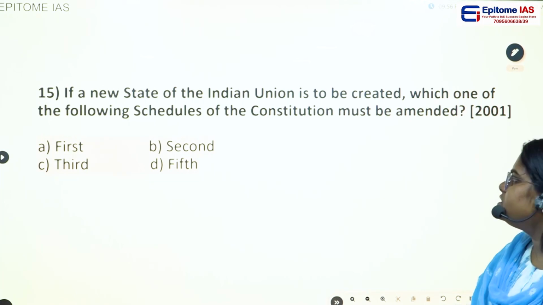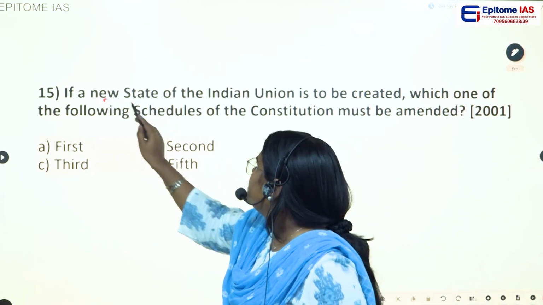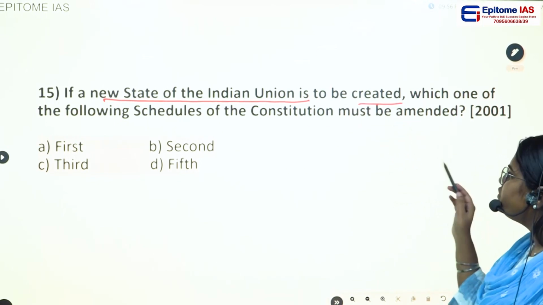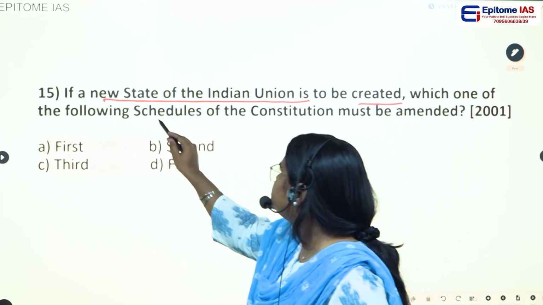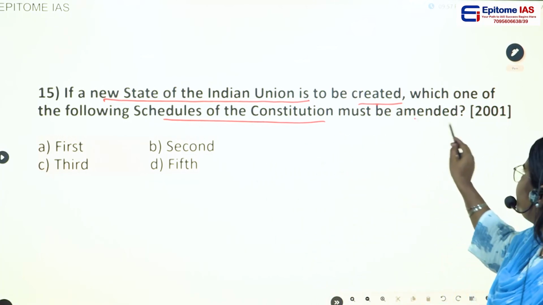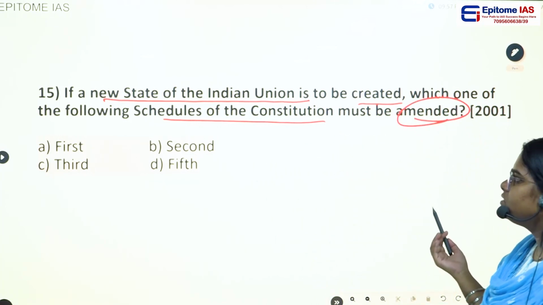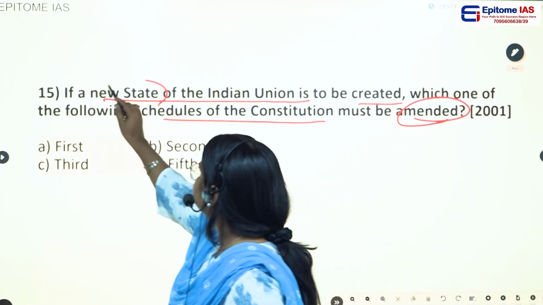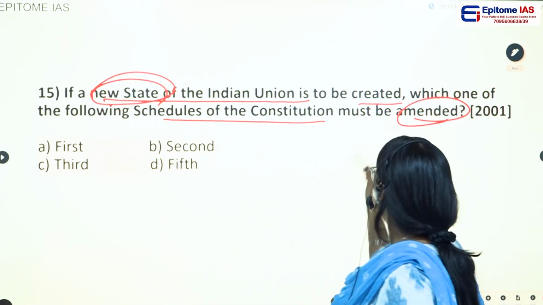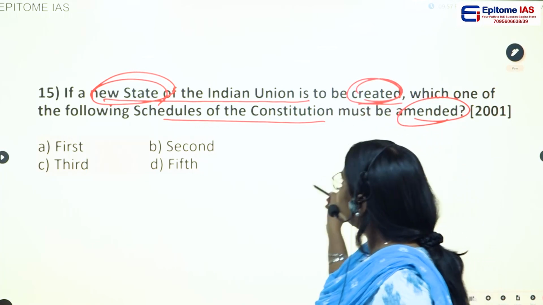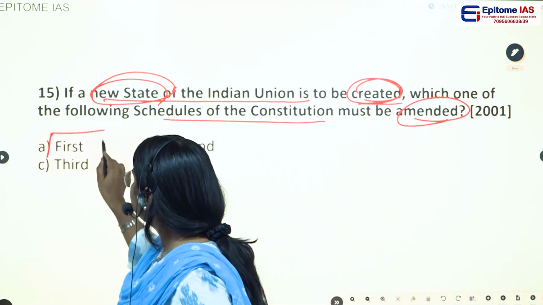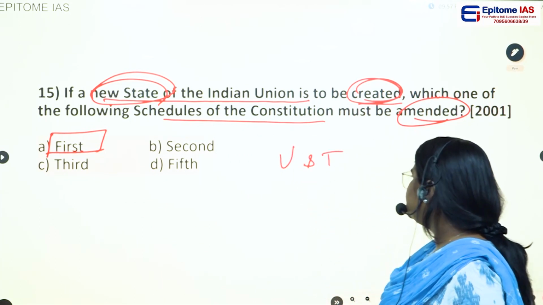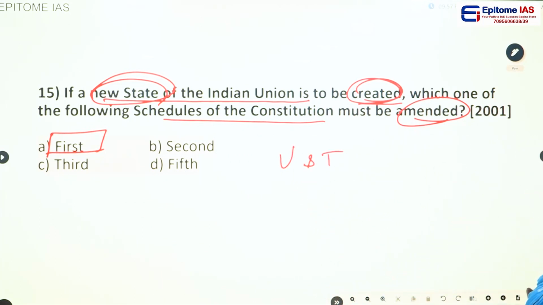Then, next question. If a new state of the Indian Union is to be created, which one of the following schedules of the Constitution must be amended? Again, the same question in a different format. For a new state to be formed, to be created, they should amend the first schedule of the Constitution because it talks about the union and its territories. So the answer is option A.